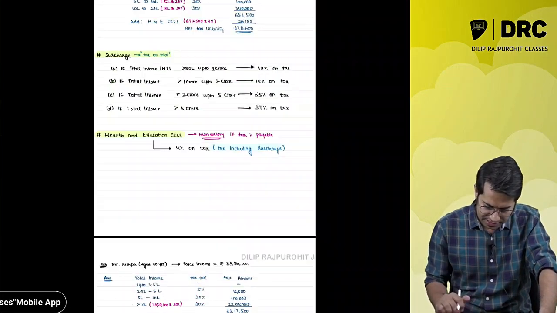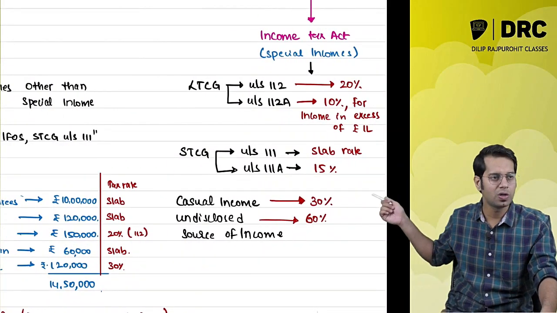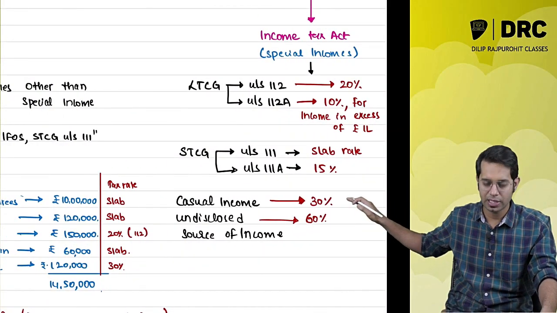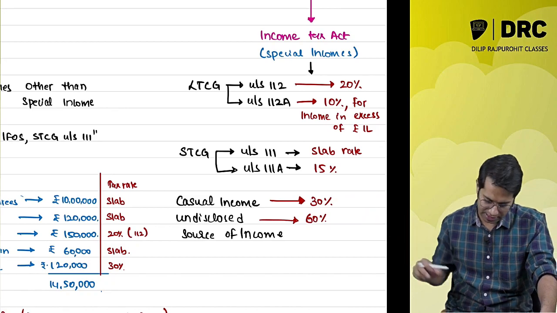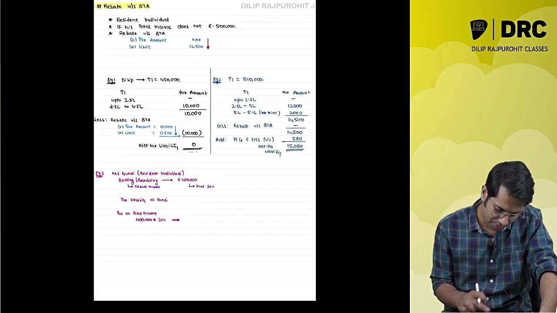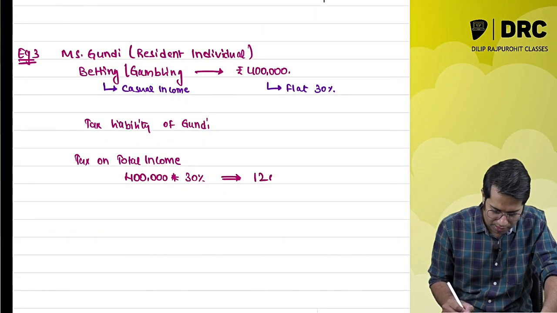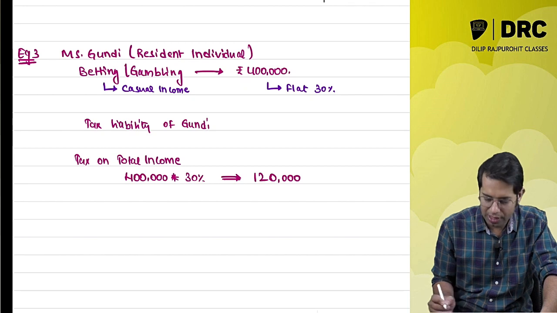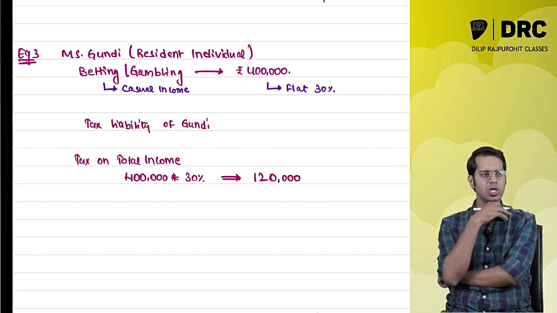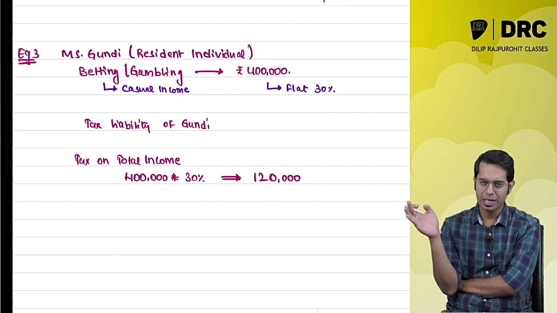Casual income falls under special tax rates, and the tax rate is 30%. So how much is the tax amount coming? 4 threes are 12, it comes to 1,20,000 rupees.